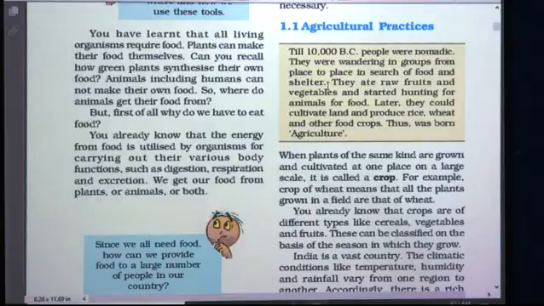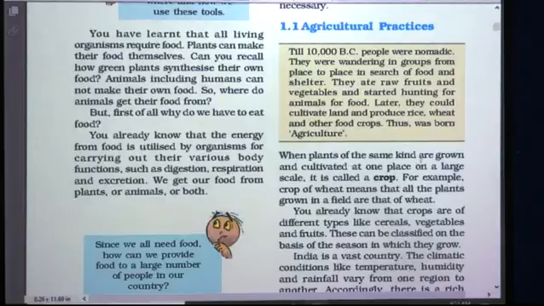Later they could cultivate land and produce rice, wheat and other food crops. Thus was born agriculture. So later on they started cultivating the land and producing rice, wheat and other food crops. In that way agriculture was born.